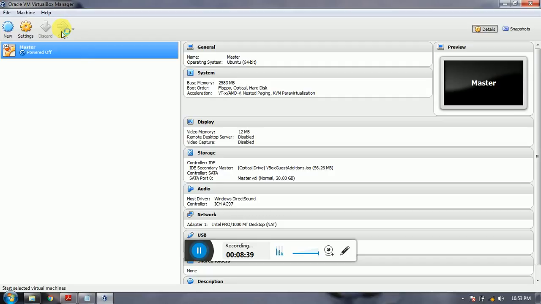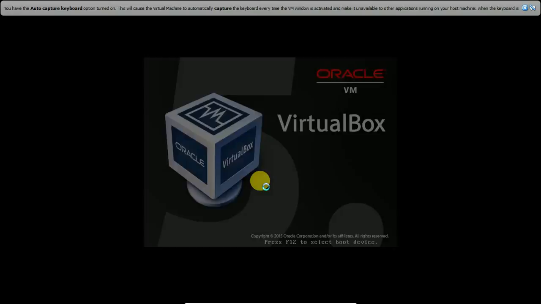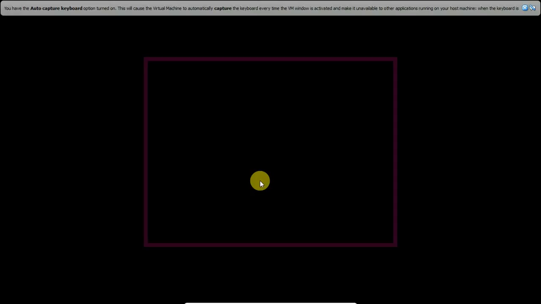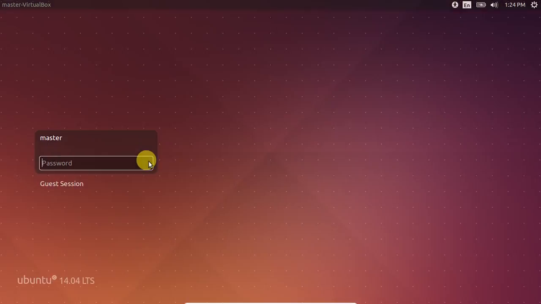Now I am starting it again. So we are seeing our master node in full screen.